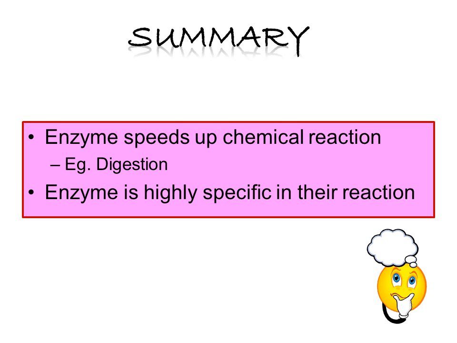To summarize what we have learned so far, enzymes speed up chemical reactions. For example, enzymes speed up the digestion process taking place in the digestive system. An enzyme is highly specific in its reaction. For example, carbohydrases will only digest carbohydrates, proteases will only digest proteins, and lipases will only digest lipids or fats.